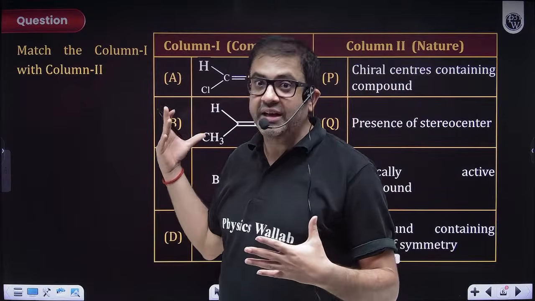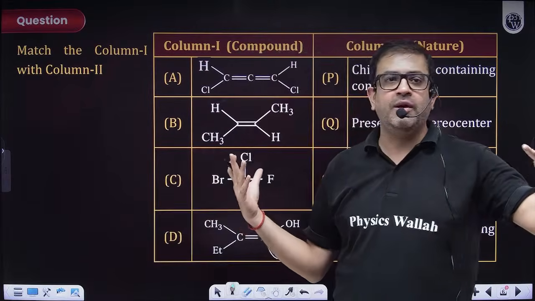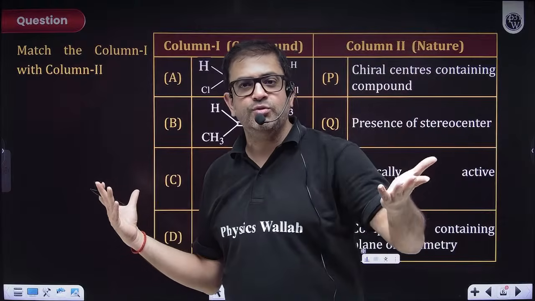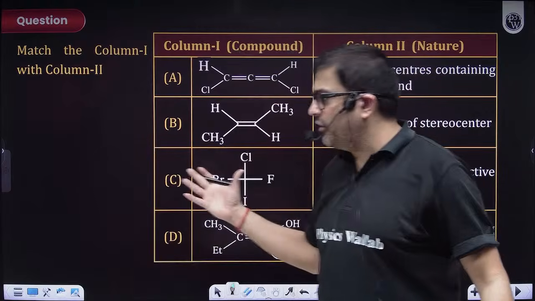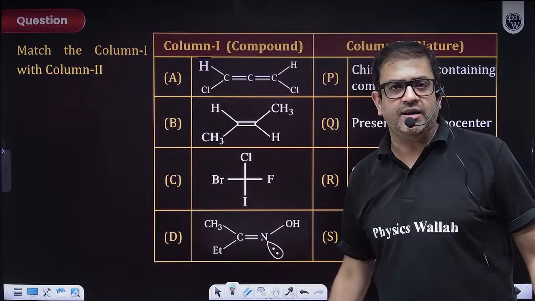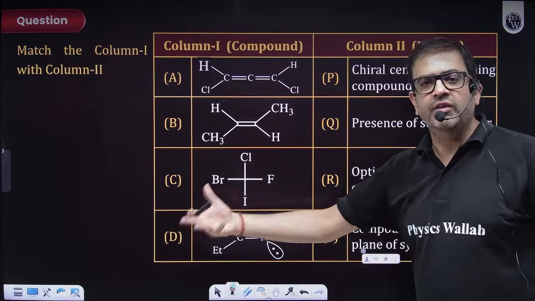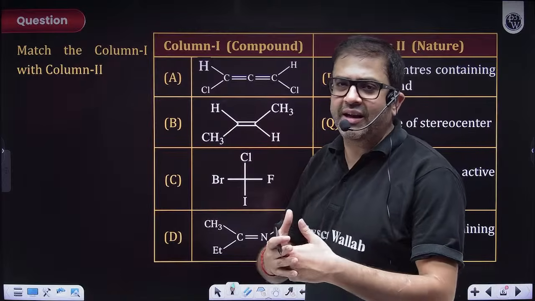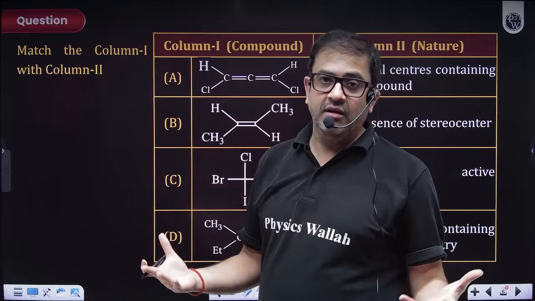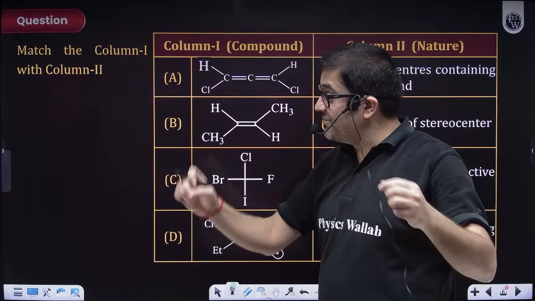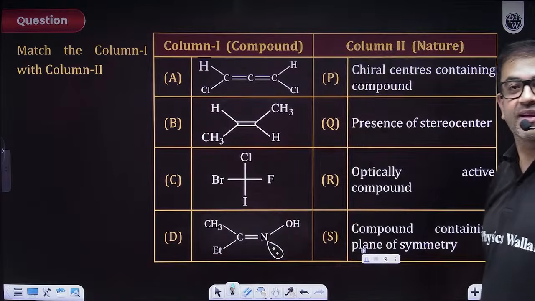I have already given you these questions in the Sunday class. Let us practice a few questions, and then we will move to the topic so that we can clearly and easily end stereoisomerism, especially optical isomerism.